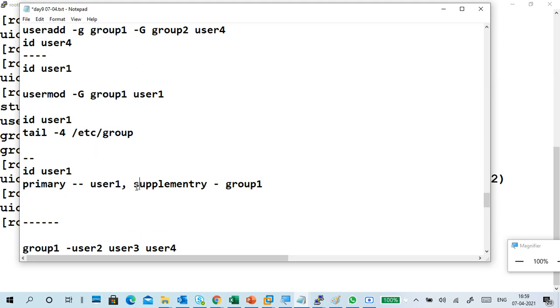Now I want to change the primary group of user 1. The primary group is user 1 only, right? So I want to change it to group 2. So now the primary group becomes group 2. Okay, so this is the task. Primary group of user 1 is user 1, and I want to change it to group 2.